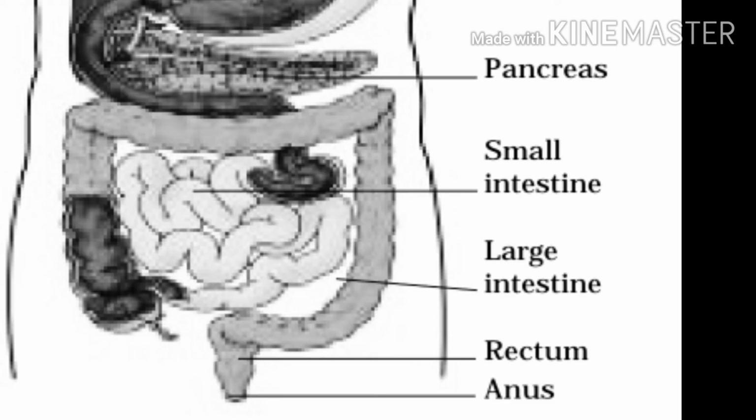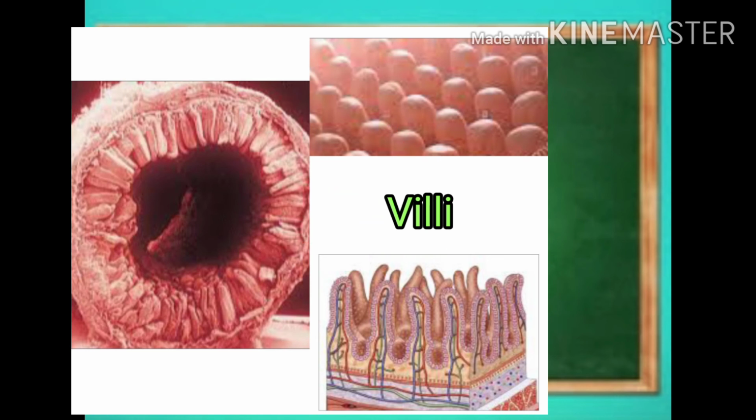Absorption in the small intestine. The digested food can now pass into the blood vessels in the wall of the intestine. This process is called absorption. The finger-like outgrowths present in the inner wall of the small intestine help in absorption. These finger-like structures are called villi.